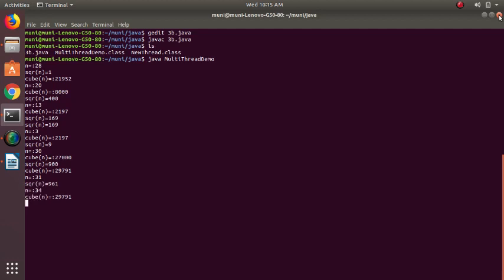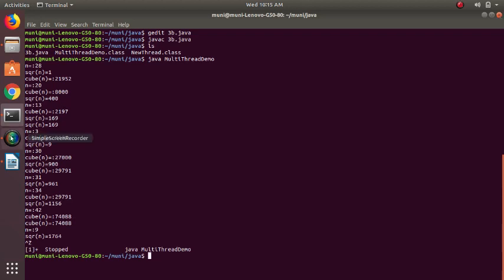In that way, it will keep on executing until you press Ctrl C or Ctrl Z. So I will use Ctrl C to terminate here. That is, the process is stopped now. So this is how you can execute the 3B program.